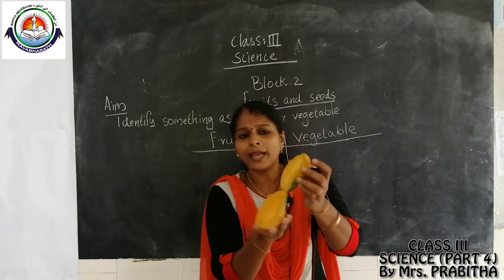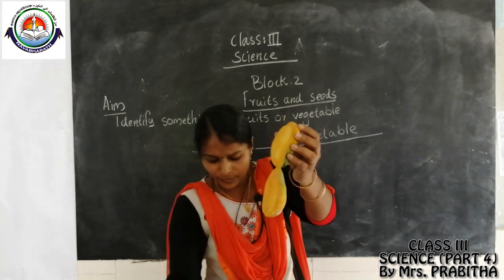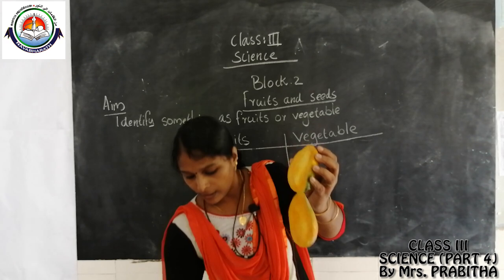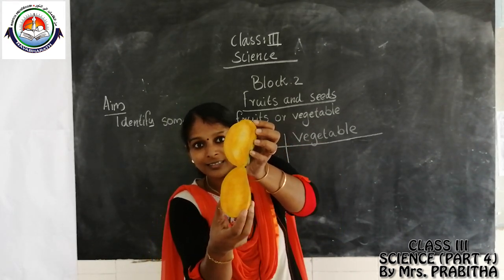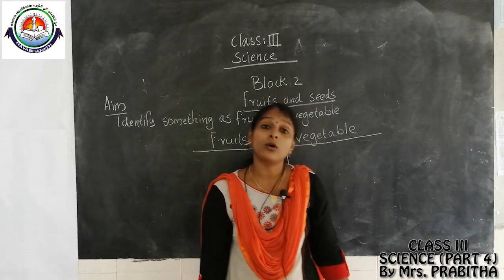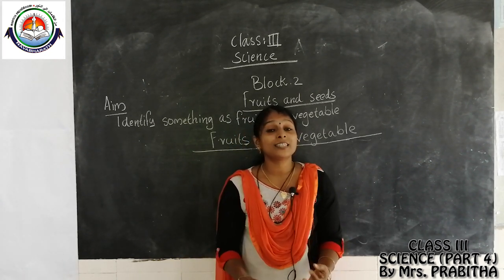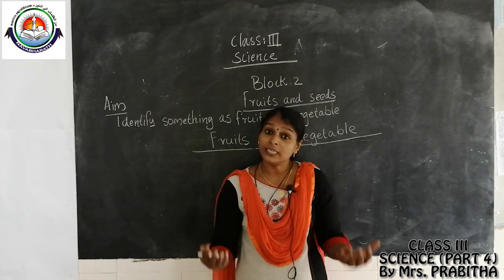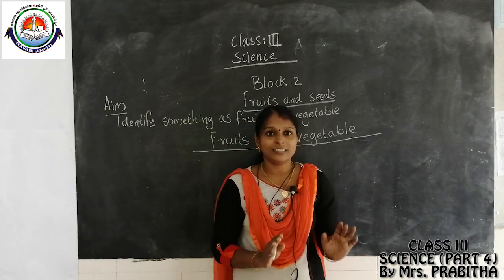Okay. Then here, mango. What can you see inside? Yes, you can see a white color. A white colored thing you can see here, right? This white colored thing, what is this? This is seed, isn't it? This is seed. So how can we understand whether a thing is a fruit or a vegetable? What is the way? Yes, we can understand by looking. When we cut the thing, we can understand. If it has seed, then it is a fruit. If it does not have seed, then it is a vegetable.